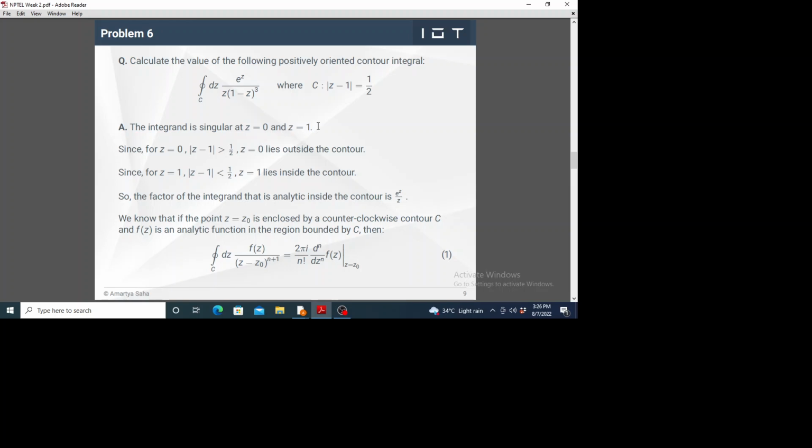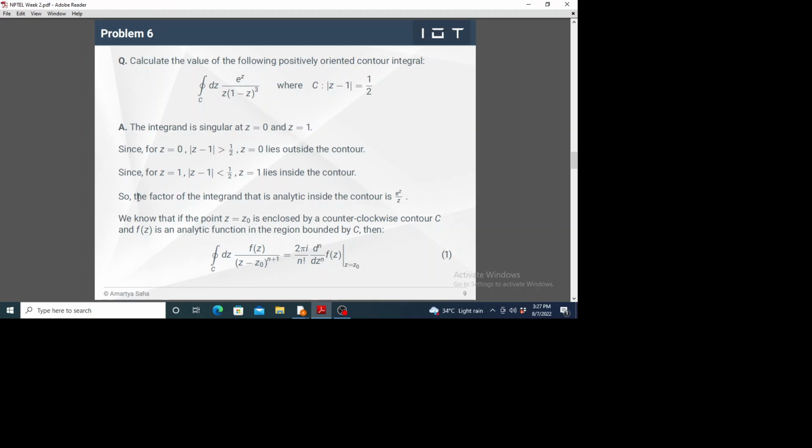So now again the standard algorithm. We have to check whether 0 and 1 both lie inside or outside, where they reside with respect to the contour. Again a straightforward check. If we substitute z equals 0 in this contour equation, we get |z minus 1| greater than half. So z equals 0 lies outside the contour, and z equals 1, which is the center of the circle, of course lies inside the circle. So z equals 1 lies inside the contour.